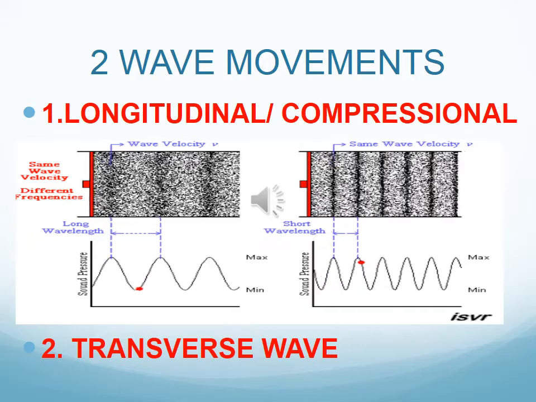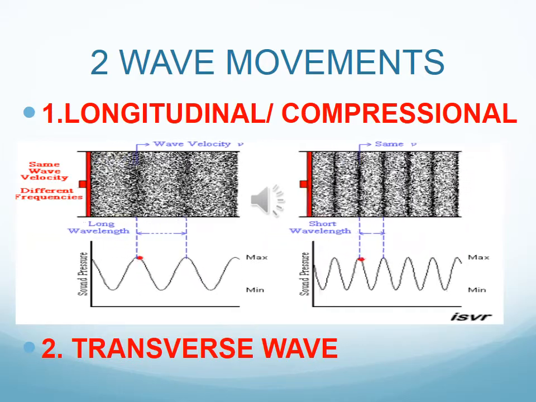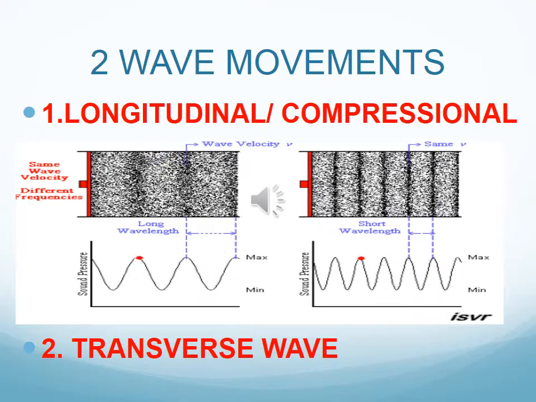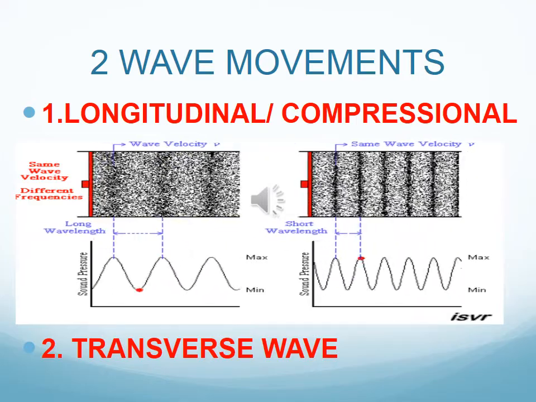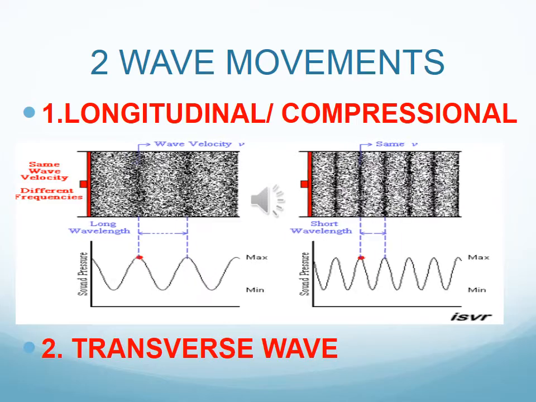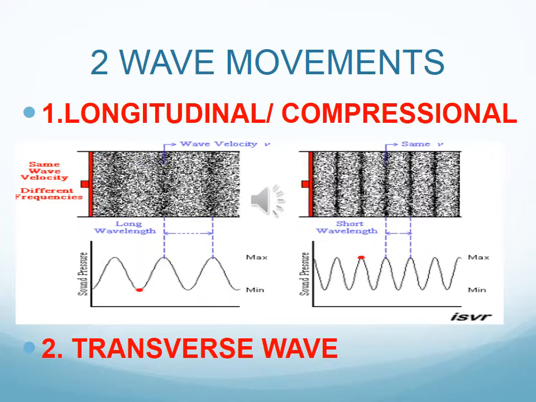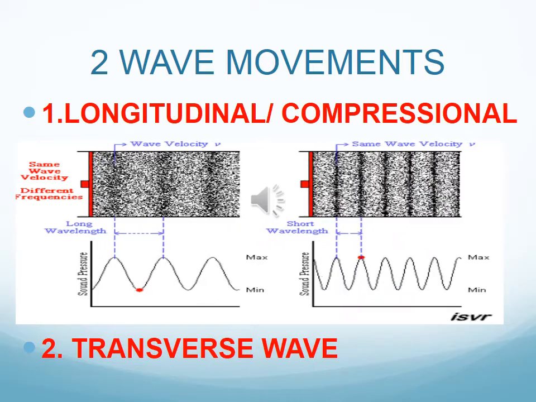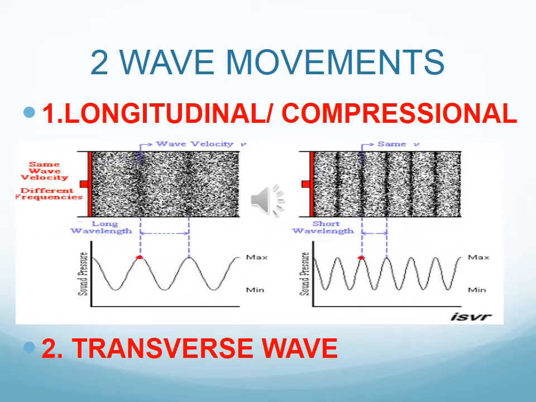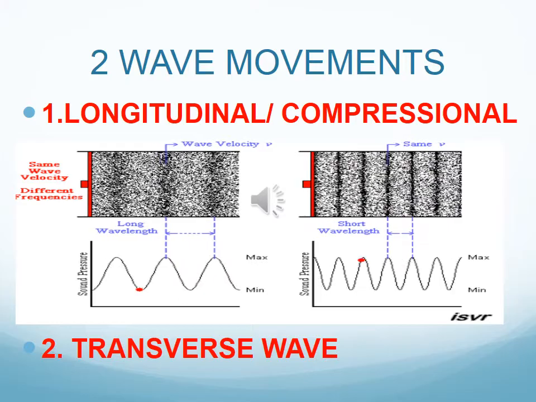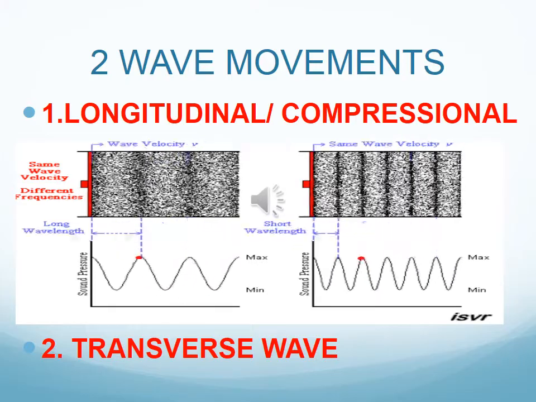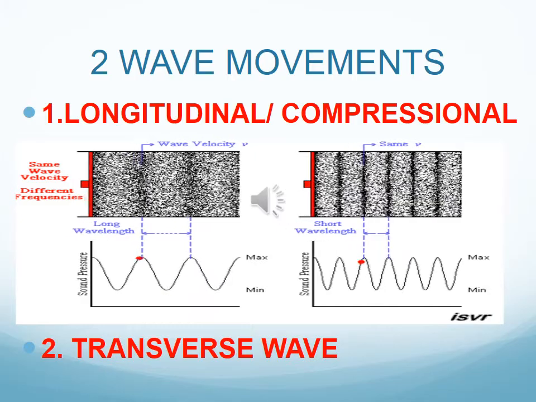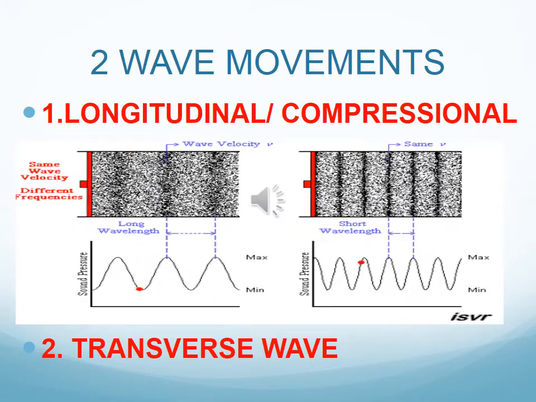We are now going to talk about the 2 wave movements. There are 2 wave movements. The first one is longitudinal, also known as compressional. You may use either one of these words to explain the movement. As you can see, right under the word longitudinal, there are 2 longitudinal waves. It looks a lot like a slinky going back and forth. That's basically what a longitudinal wave is. It's just a wave that goes back and forth.